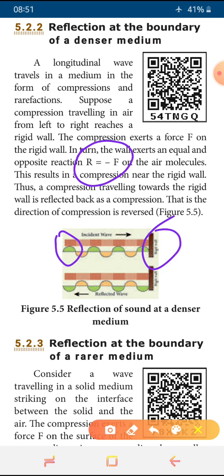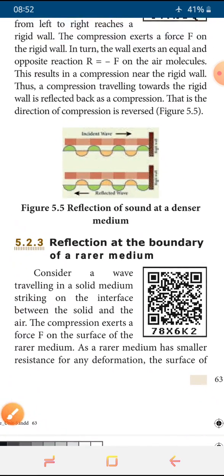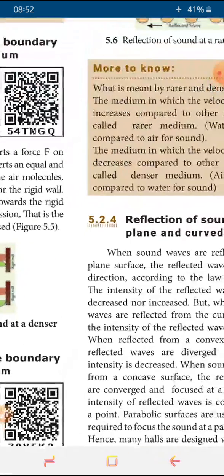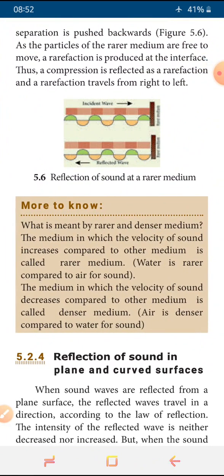And in the next topic we will discuss reflection at the boundary of a rarer medium. So here we are using the rarer medium. When the sound wave is falling on the rarer medium, what happens, we are going to see in this. Say the sound wave is traveling as a longitudinal wave, which is nothing but a combination of compressions and rarefactions. And here the medium is taken as rarer. So when the sound wave meets the rarer medium, the compression is falling on it.